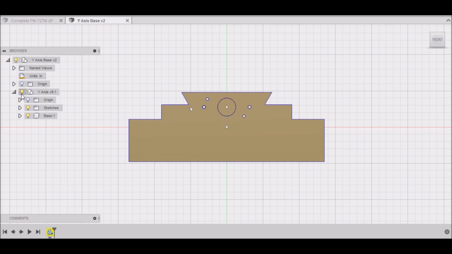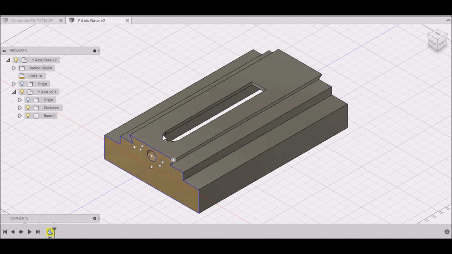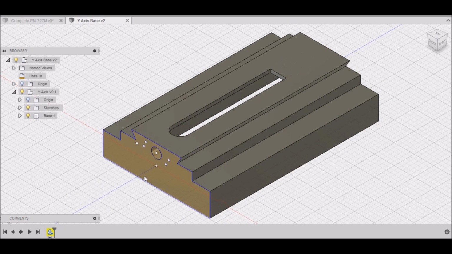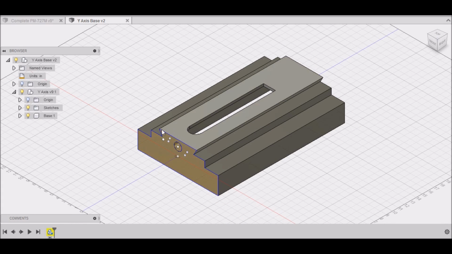So I'm not going to go through drawing this base up. I think that from the first video doing the X-axis table, you should be able to take the information there with the sketch and draw the bases. We want to start working on our bearing block.